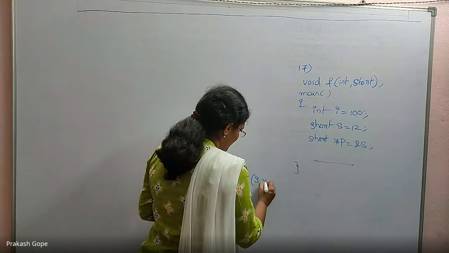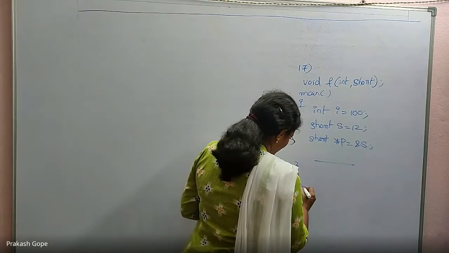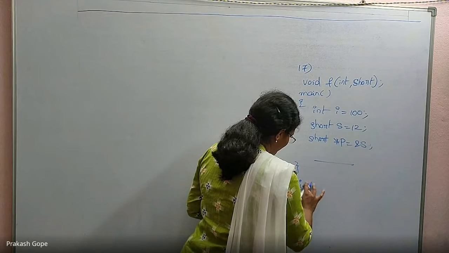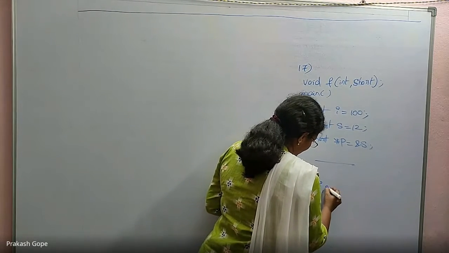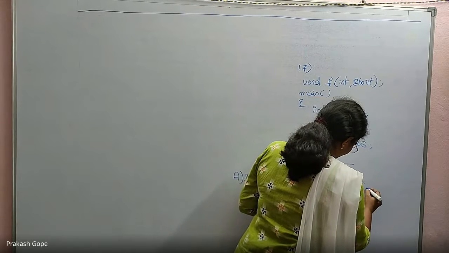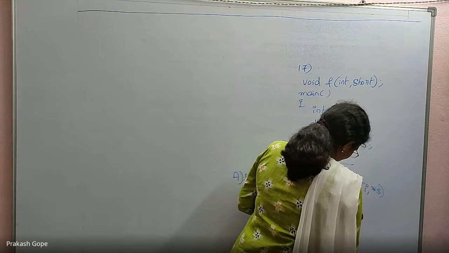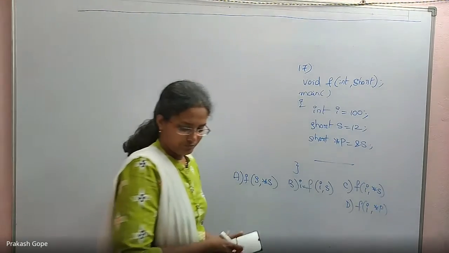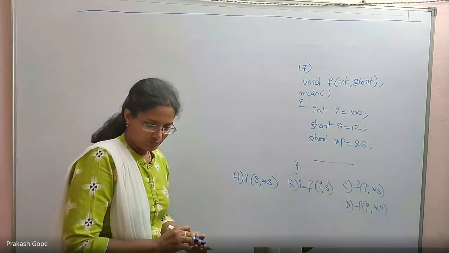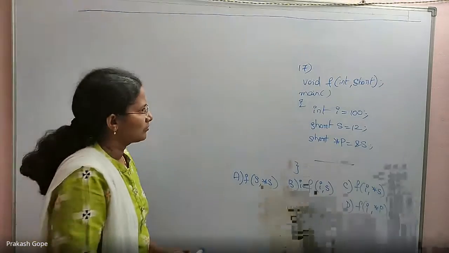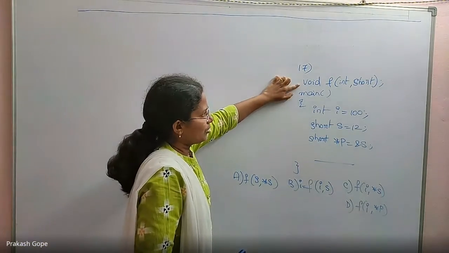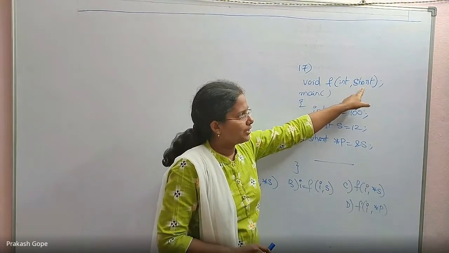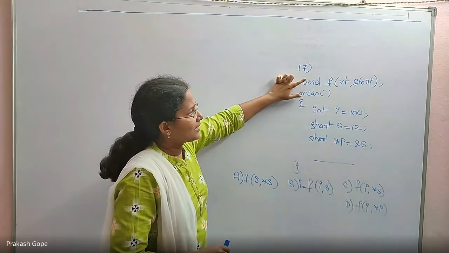Option A says f(s, *s). Option B says i = f(i, s). Option C is f(i, *s). Option D is f(i, *p). See, observe the prototype. f is a function which takes an integer and a short, straight values. The first one must be an integer, the second one must be a short. And it does not return any value.